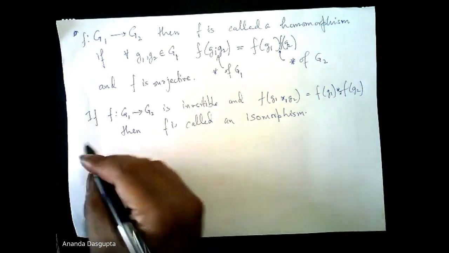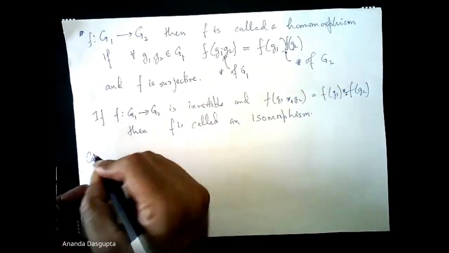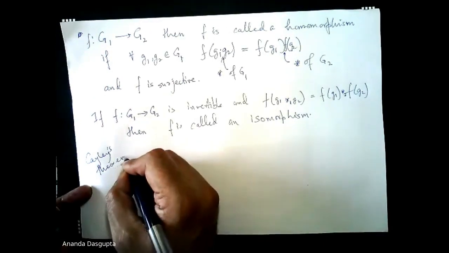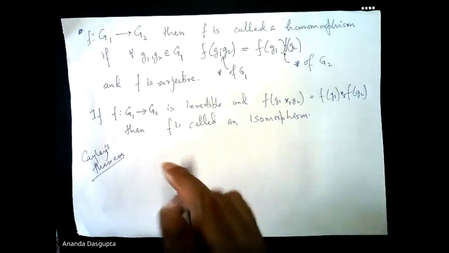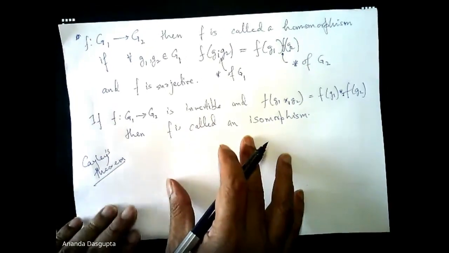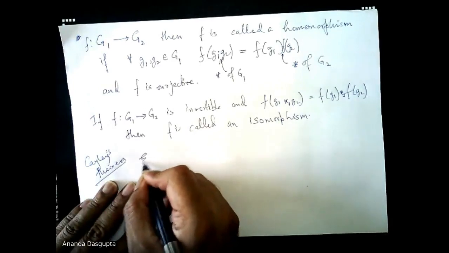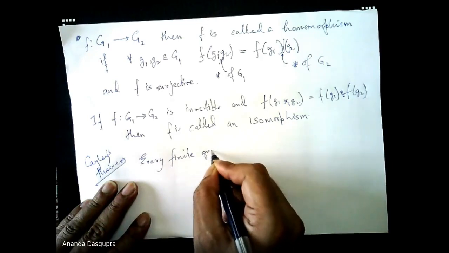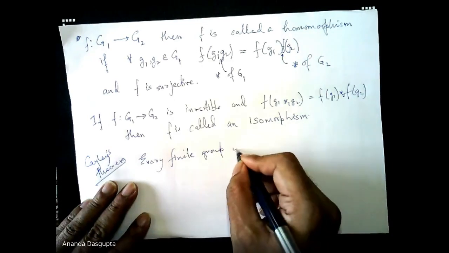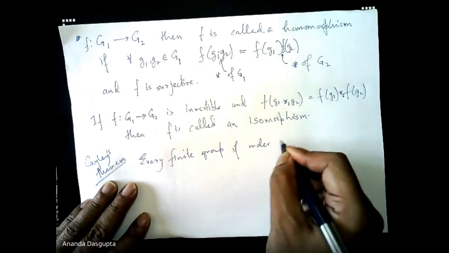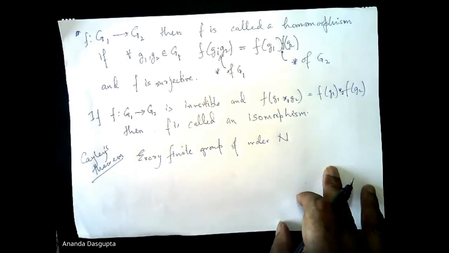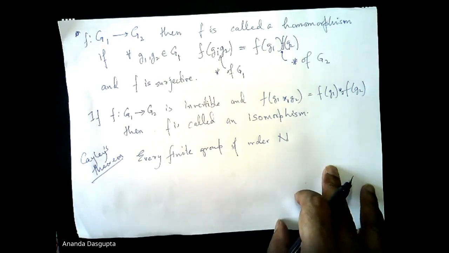Now, with this background already, we can state a very important theorem, which is: every finite group of order n. I did not define the order, but simply because I had already defined order a couple of years ago. And you all know what order n means, right? It's just the number of elements in the group.